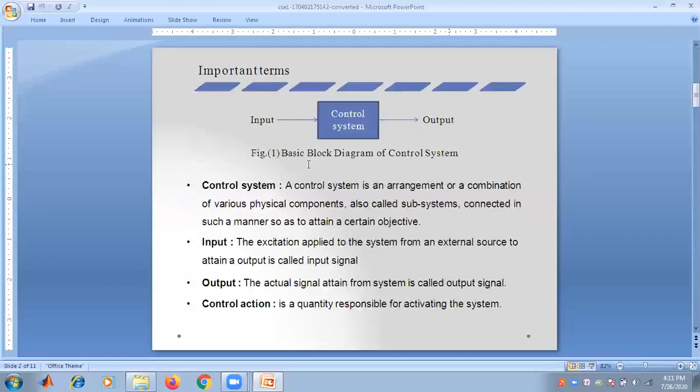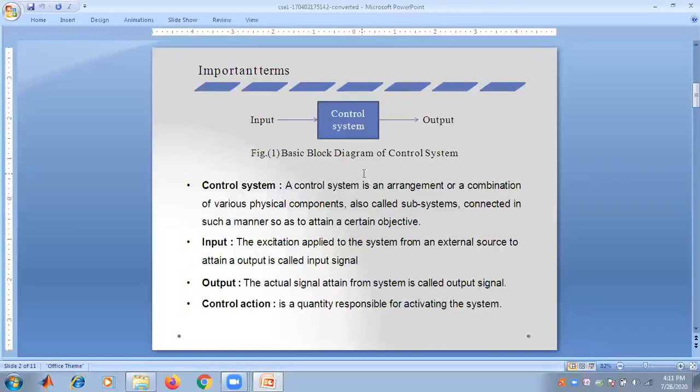We have already seen a basic block diagram of a control system. That is, there is an input to the system, and this is the control system which controls that particular input in order to generate an output from that particular system. This is the basic block diagram of a control system.